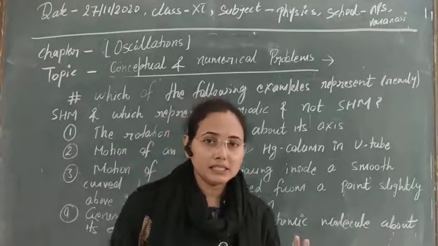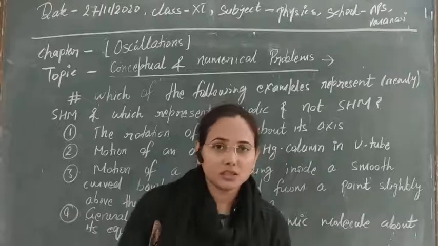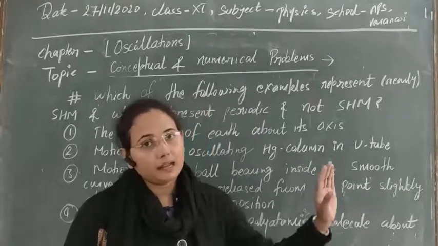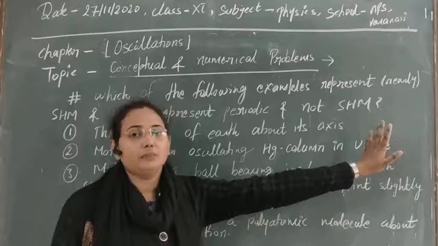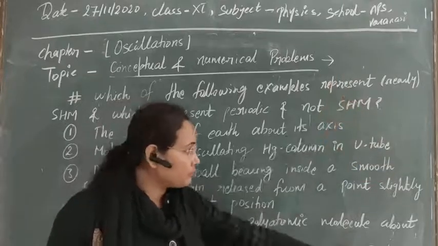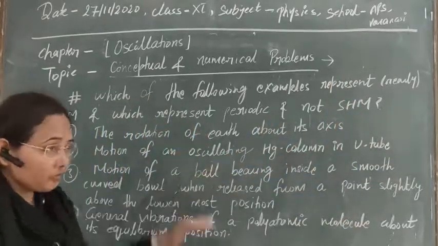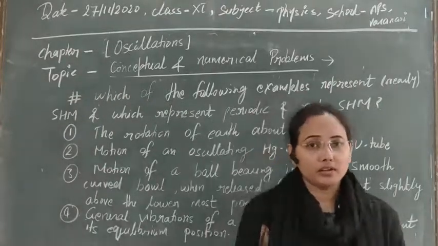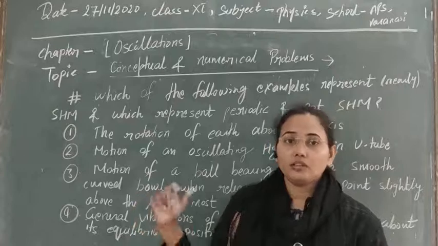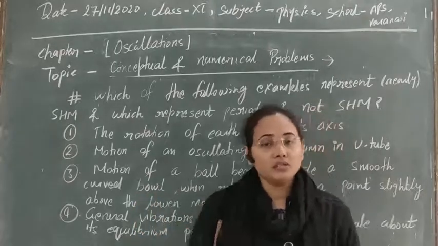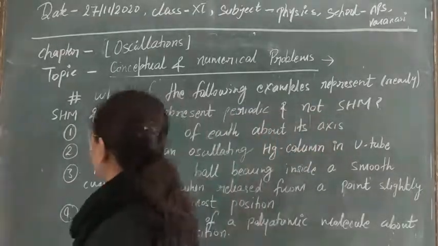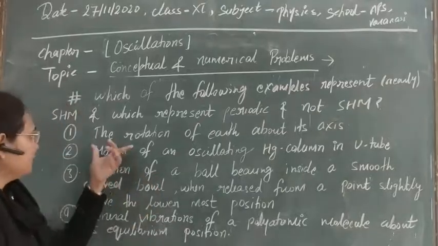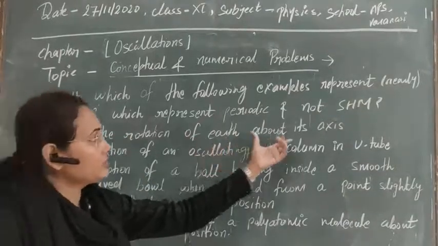So these are the basic cases to get perfect oscillations, but here I am talking about nearly simple harmonic motion. We have 4 questions here, 4 cases. We have to categorize these 4 cases: which is periodic but not simple harmonic, or which is periodic and also simple harmonic. Clear? So the first question is the rotation of Earth about its axis.